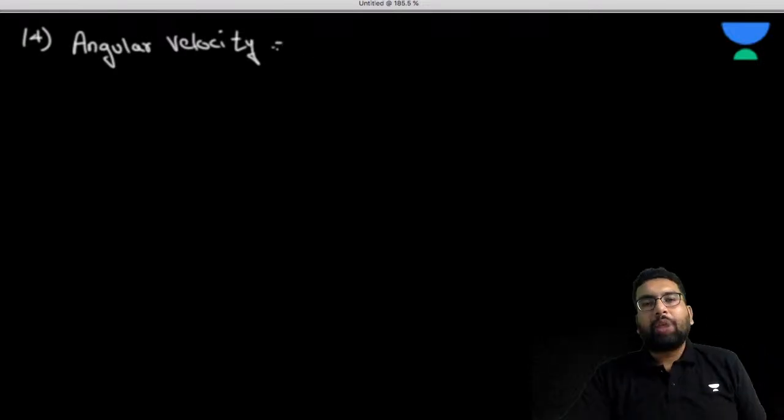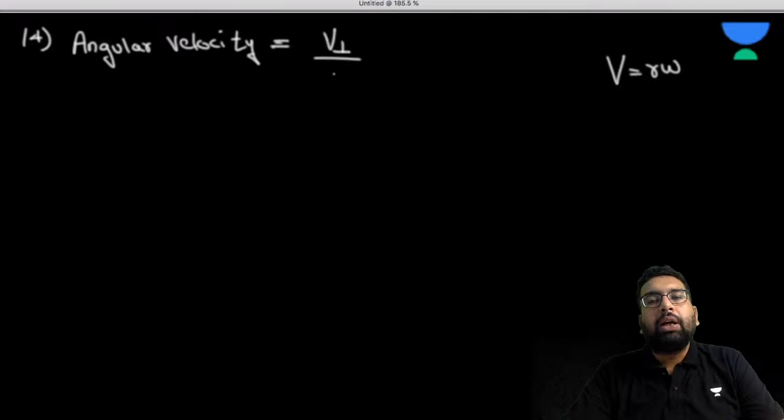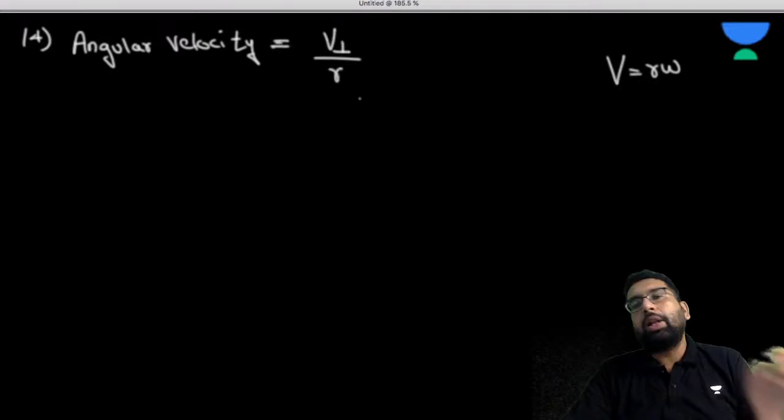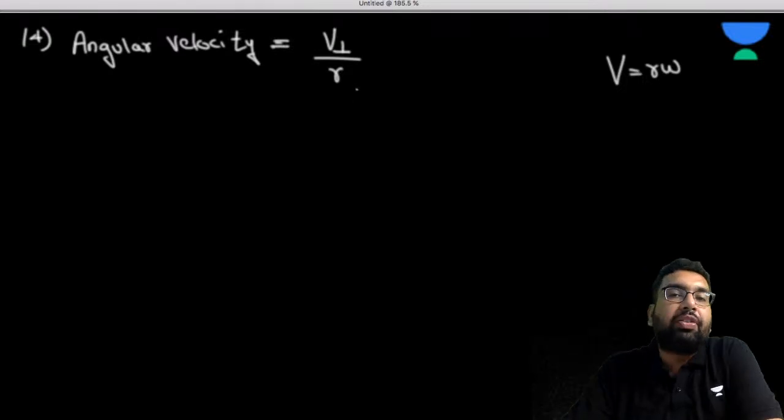Or we know that v is equal to r omega, which you might be aware of, that is v perpendicular upon r. Remember, when we say v is equal to r omega, this v is the perpendicular quantity.